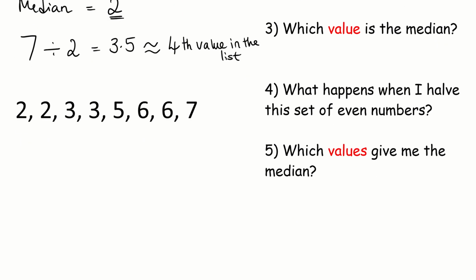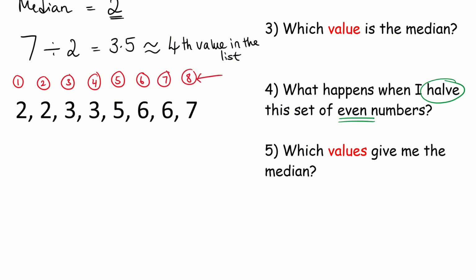Now, what happens when I halve an even set of numbers? Well, how do I know and what do I mean by an even set of numbers? Let's count them: 1, 2, 3, 4, 5, 6, 7, 8. I have a total of 8 numbers. What happens when I'm halving them to find the median, the middle?